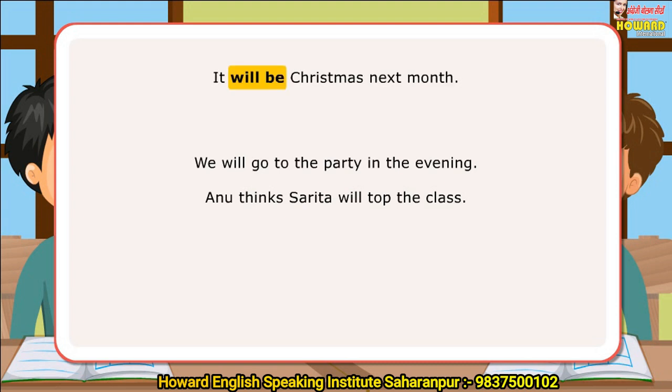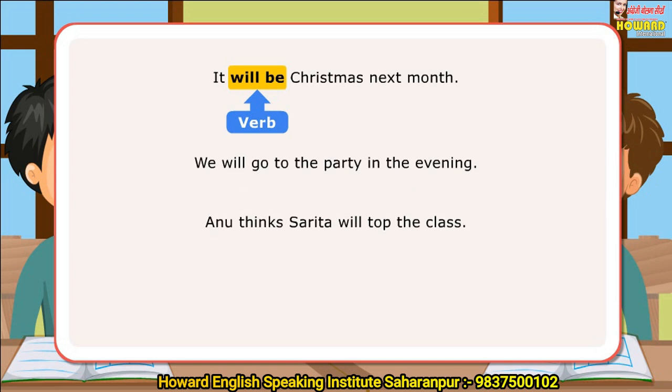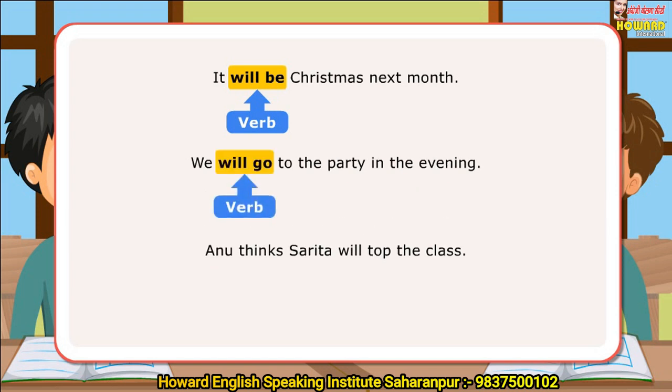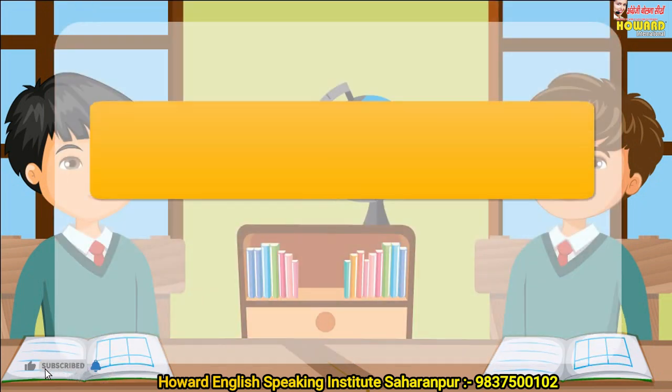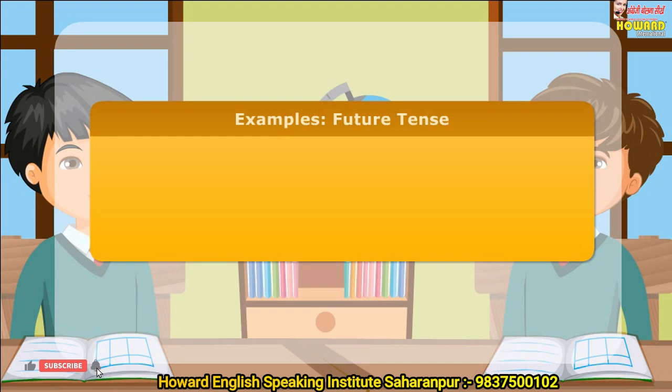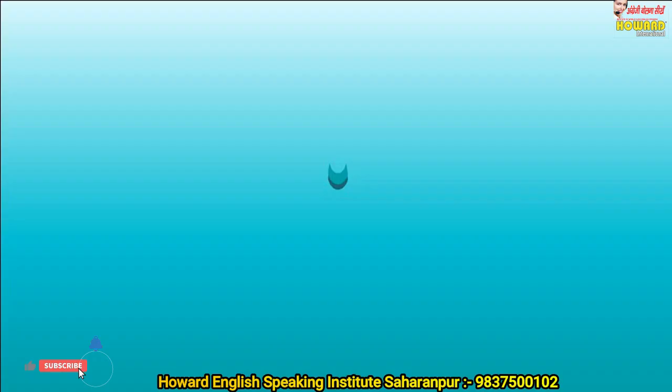In the first sentence, the verb "will be" tells us a future fact and is future tense. In the next sentence, the verb "will go" is future tense as it tells about an action we believe we will take in future. In the third sentence, the verb "will top" is again future tense since it expresses something Anu thinks will happen in future time. Here are a few more examples of use of future tense. Geetika will find time for her favorite sport. Tulika will bring food for everyone.